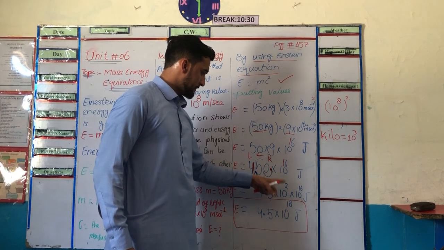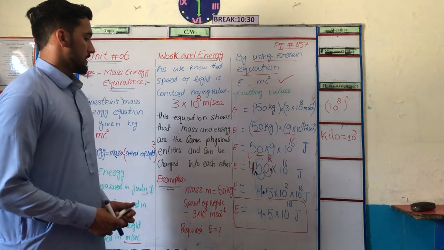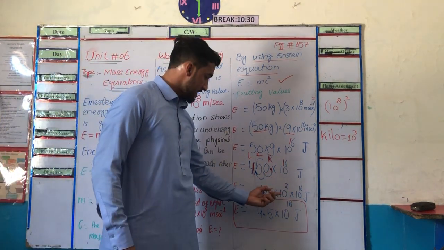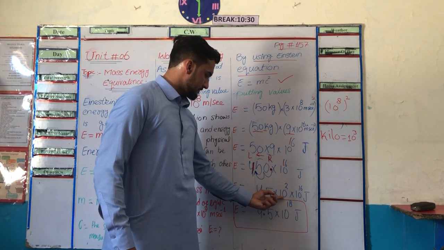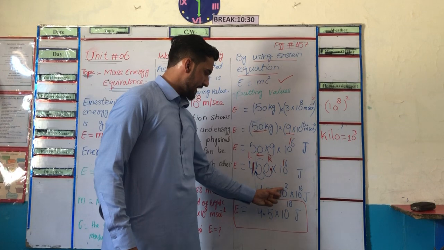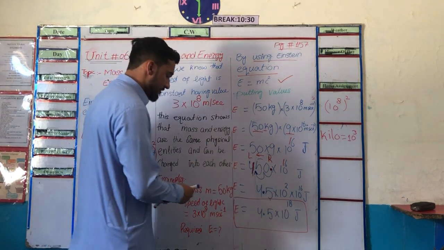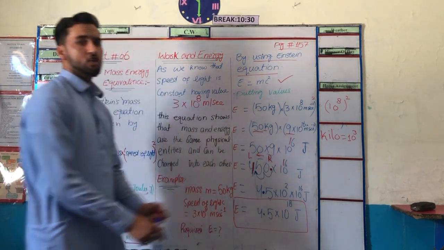Similarly, multiplied by 10 power 16 joule. We also learned that when bases are the same, the power will be added. So 10 is the base, and 2 and 16 give 18. So here our answer is 4.5 multiplied by 10 raised to power 18 joules.